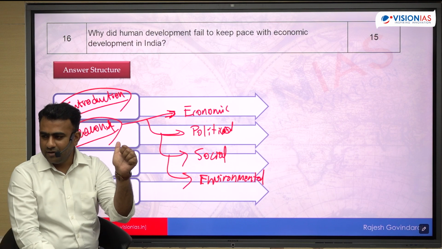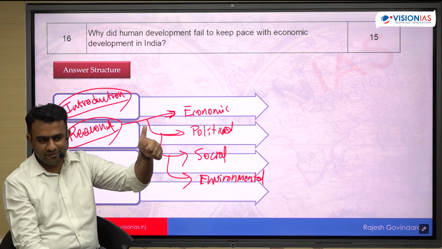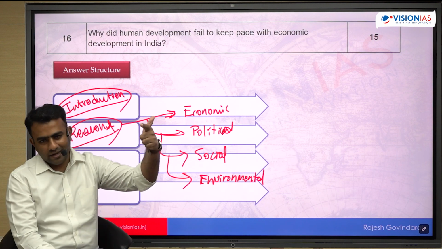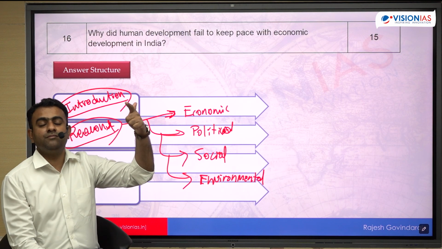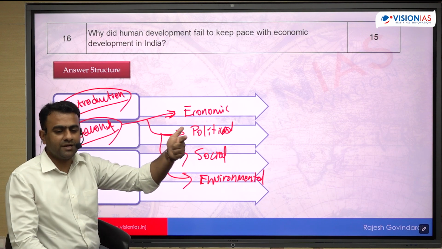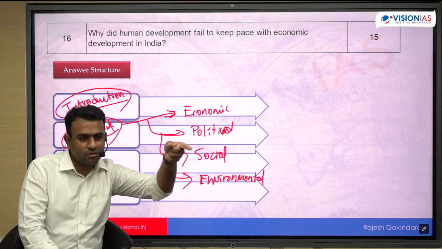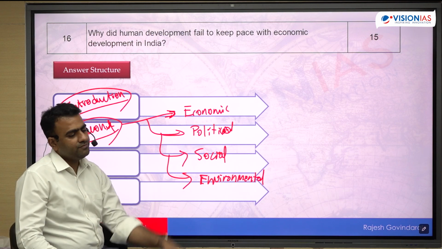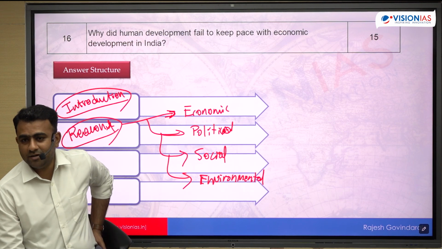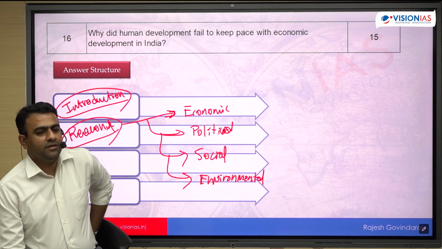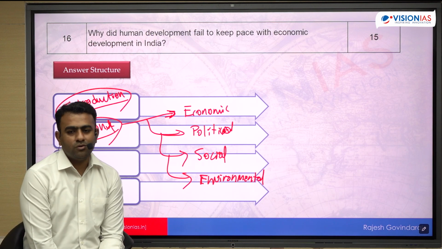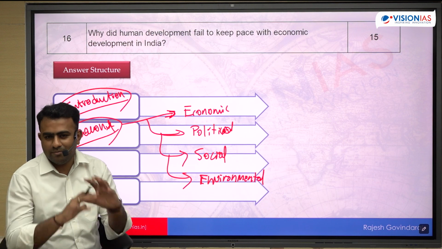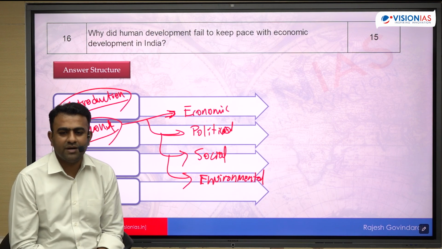Economic में यही है. In terms of the economic activity, the nature of activity, the concentration of wealth, and in terms of the nature of the overall sector, primary, secondary, tertiary sector, कहाँ पर ज़्यादा growth है, कहाँ पर ज़्यादा population है, ये mismatch. Political: regional imbalance in terms of development, regional imbalance in terms of the rural-urban divide. Most of the development is happening in the urban areas.